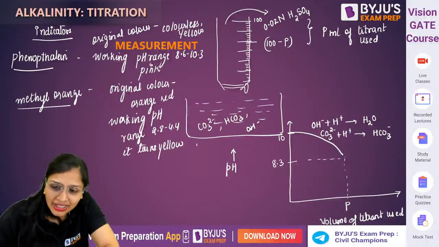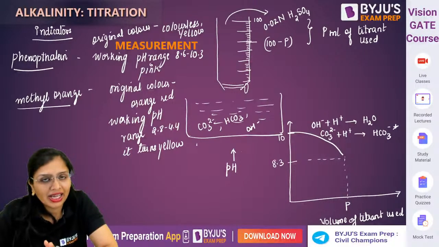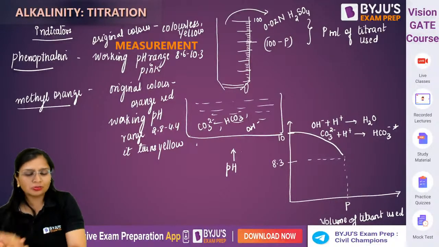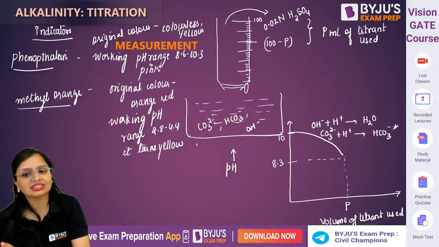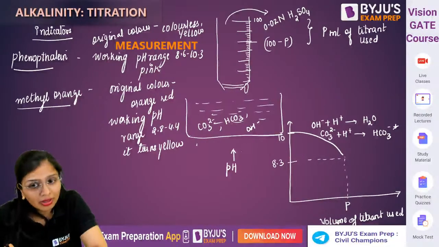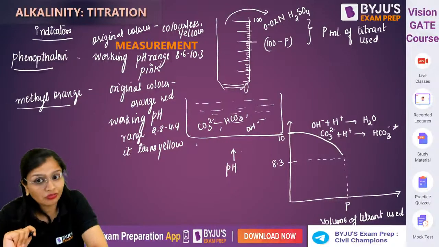So for bifurcating it, I'll just mark it here at the start so that you can know that the carbonate ion from which you got this bicarbonate ion is due to the reaction with H plus ion. Fine. So in the first process, you got that P ml of acid is used. Clear? Now, you have turned off the knob. Before starting the experiment again, you will not refill it.